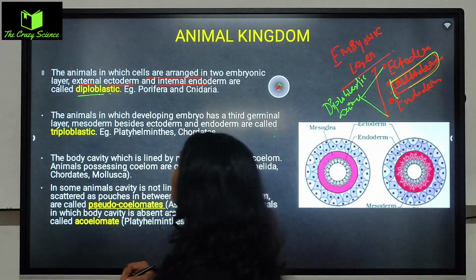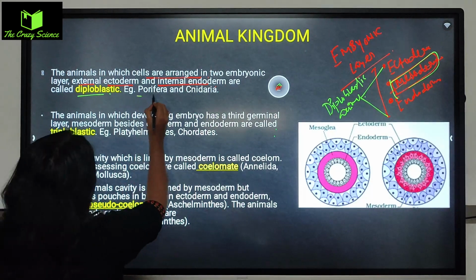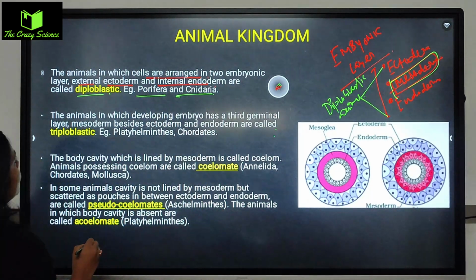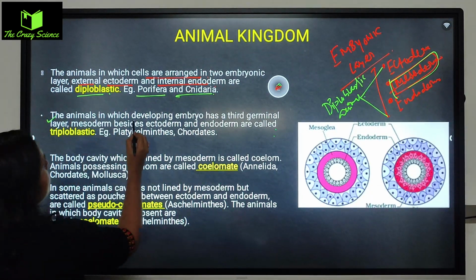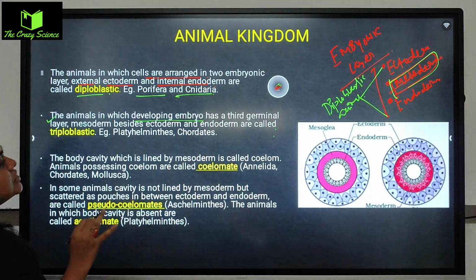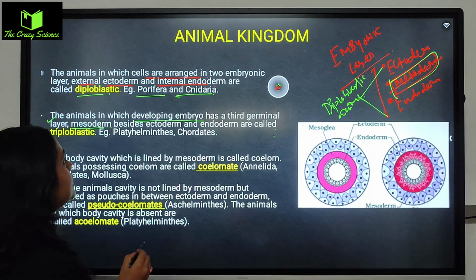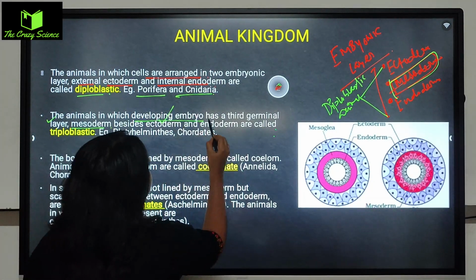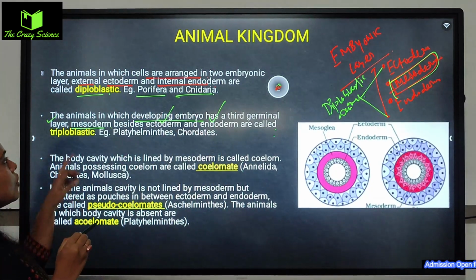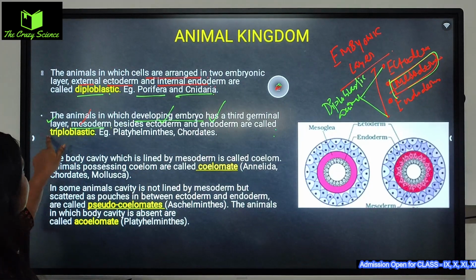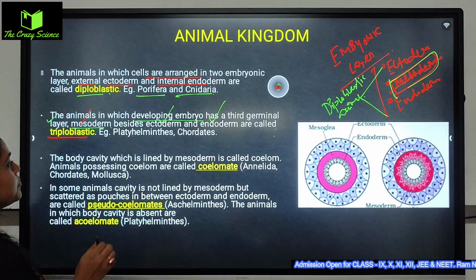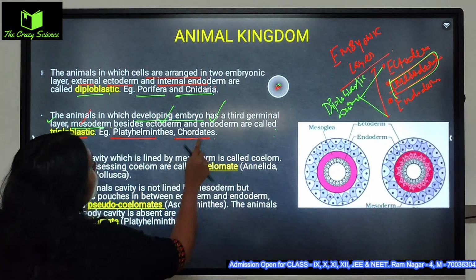ঠিক আছে, এই দুটোকে মিলে diploblastic animal বলবো, and the common example is Porifera and the Cnidaria. Next is the animals in which the developing embryo has a third germinal layer, that is called the mesoderm. Mesoderm এর সাথে ectoderm, endoderm, three of them will get to say, and for that reason they are called the triploblastic. For example, platyhelminthes and the chordates.